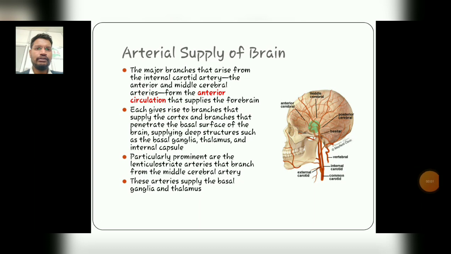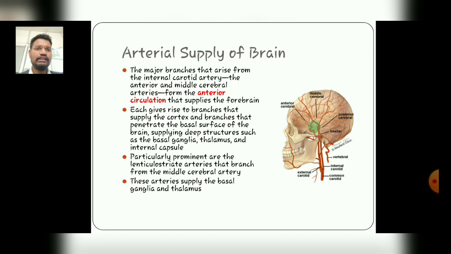Particularly prominent structures are the lenticulostriate arteries that branch from the middle cerebral artery, and these arteries together form the supply of the basal ganglia and the thalamus.